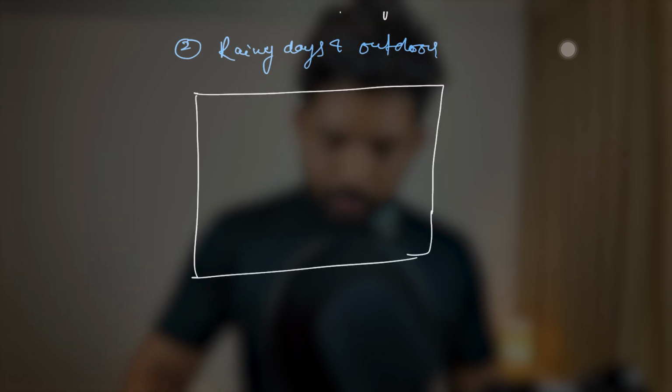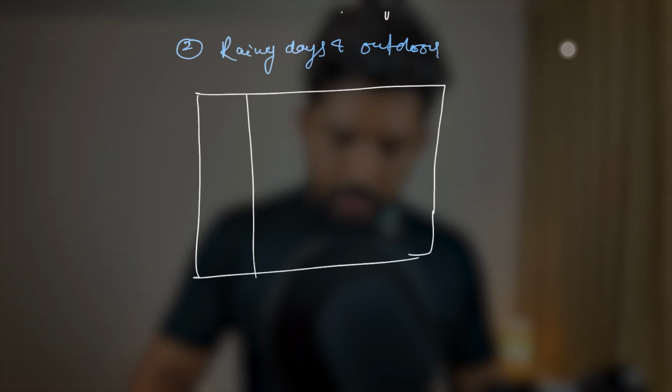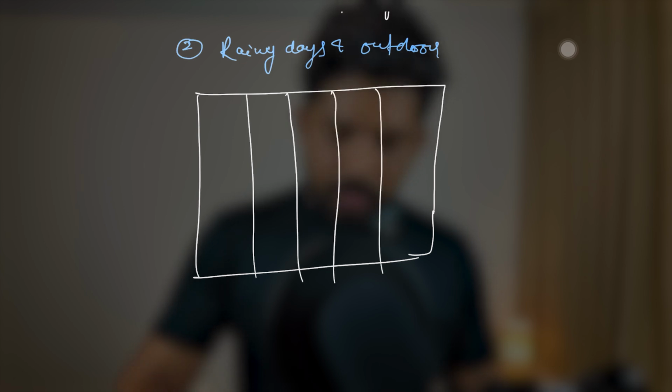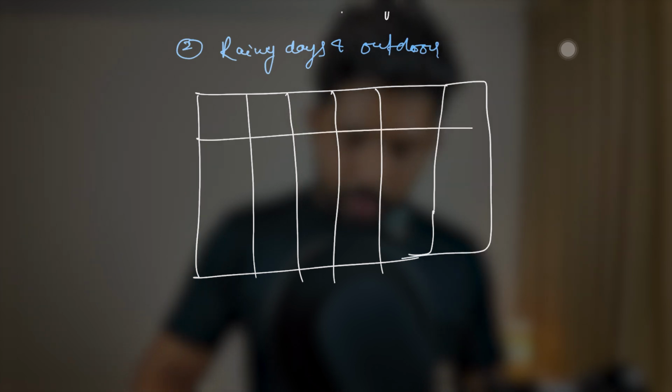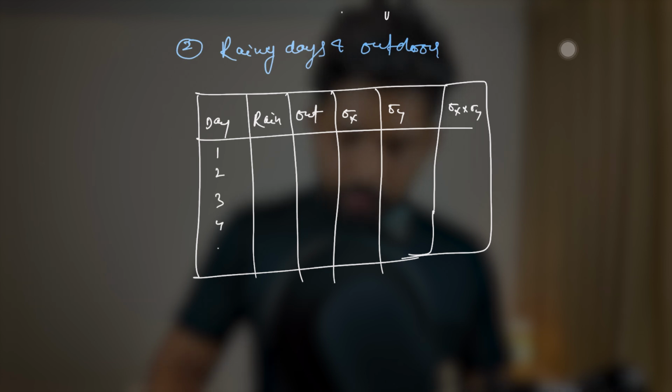What we'll do, we'll draw a table, rainy day and outdoor activities, right? So for that, we can quickly draw a table. It will be like this: day, then mean of rainy day, then outdoor activities, the deviation of x, the deviation of y, and the multiplication of both. So let's say 1, 2, 3, 4, 5.